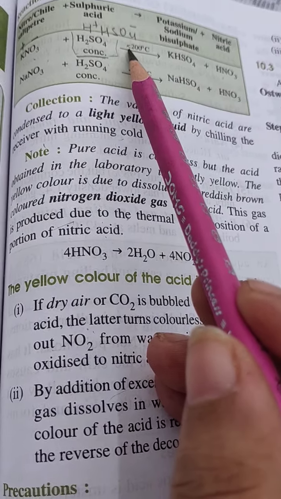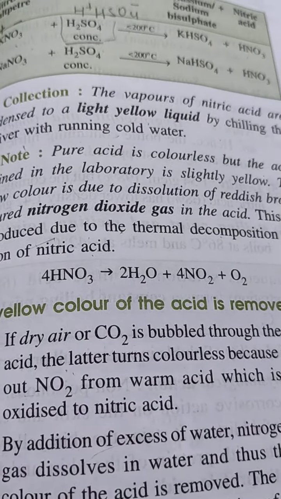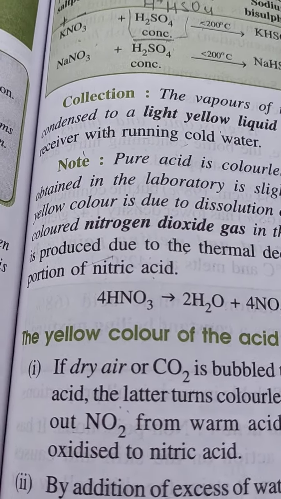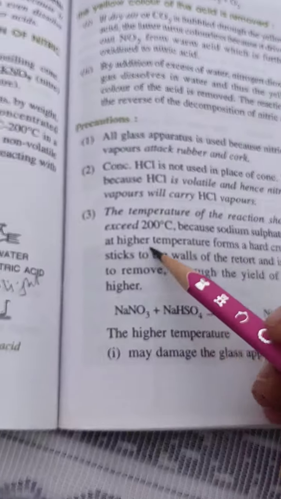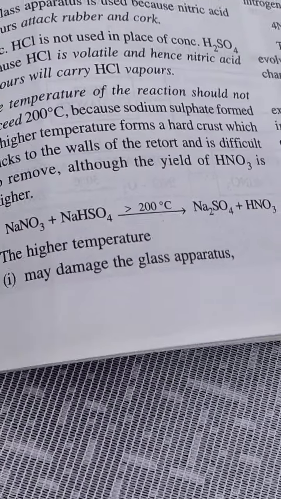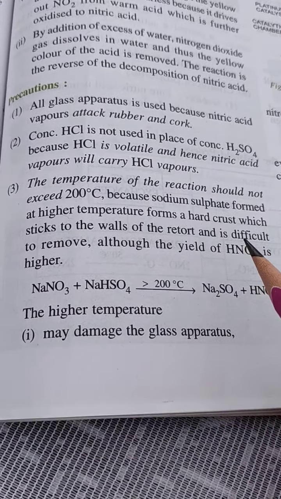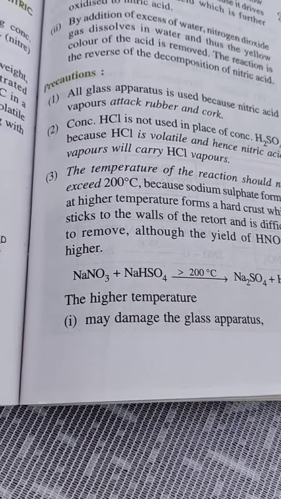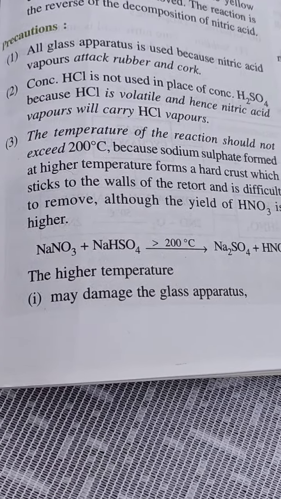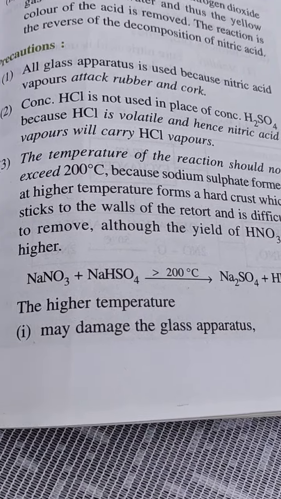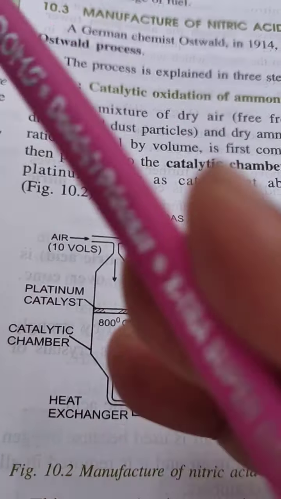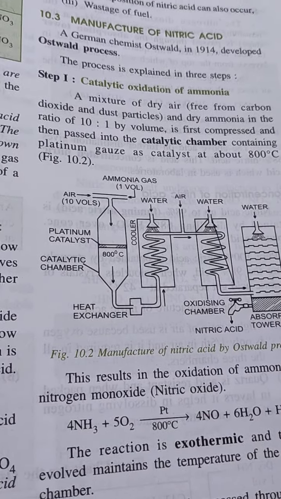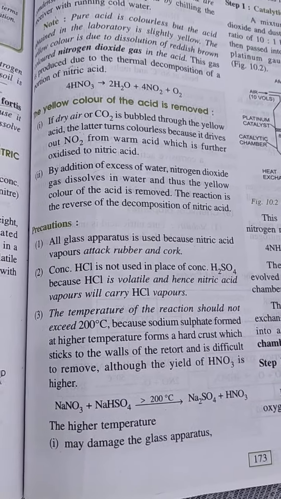Next, why is the temperature used here below 200 degrees Celsius? Because above that, the same thing is forming: sodium sulfate, which is a hard crust solid, sticks to the retort, and is difficult to remove. If we use a higher temperature, fuel may be wasted, it may damage the glass apparatus, and decomposition of nitric acid also occurs. So these are all the questions, these are all the parts from the lab preparation of nitric acid. I hope it is clear, right?